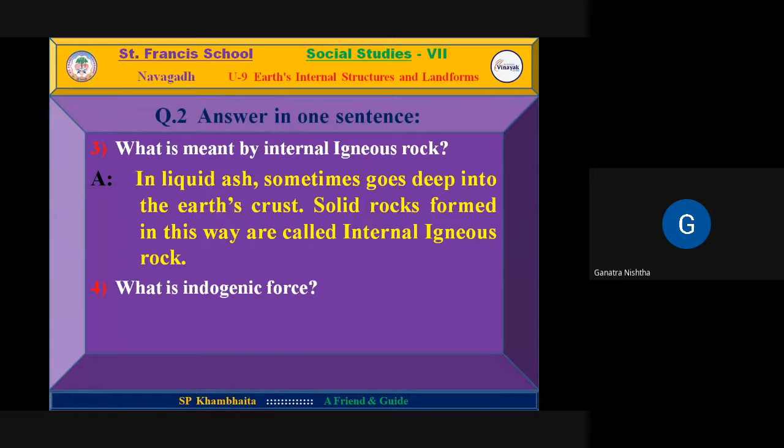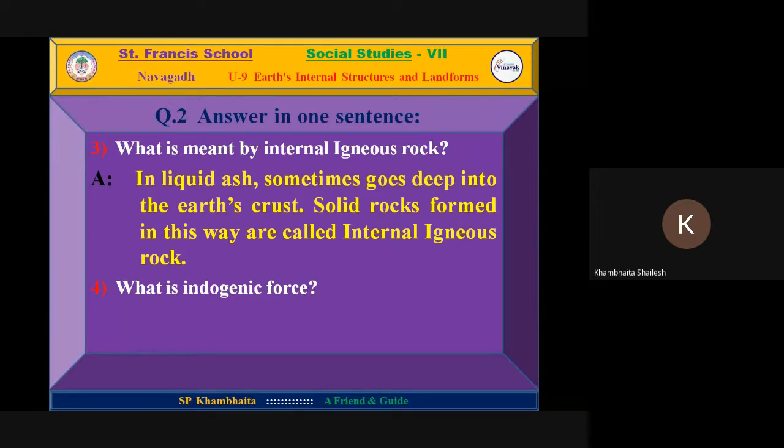Sometimes liquid magma goes deep into the crust. Solid rocks formed in this way are called internal igneous rock. Yes, igneous rock we have discussed. But what is internal igneous rock?